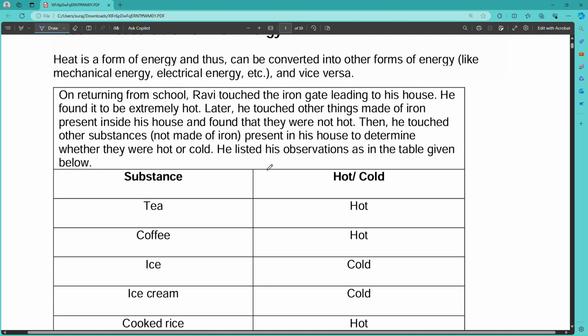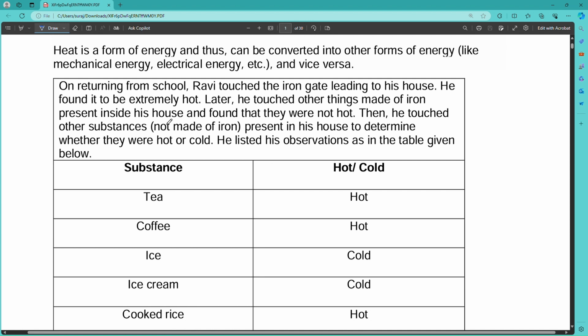Here is a task for you guys. On returning from school, Ravi touched the iron gate leading to his house. He found it extremely hot. Later, he touched other things made of iron present inside his house and found that they were not hot. He touched other substances not made of iron present in the house and determined whether they are hot or cold. He listed his observations in the table given below.